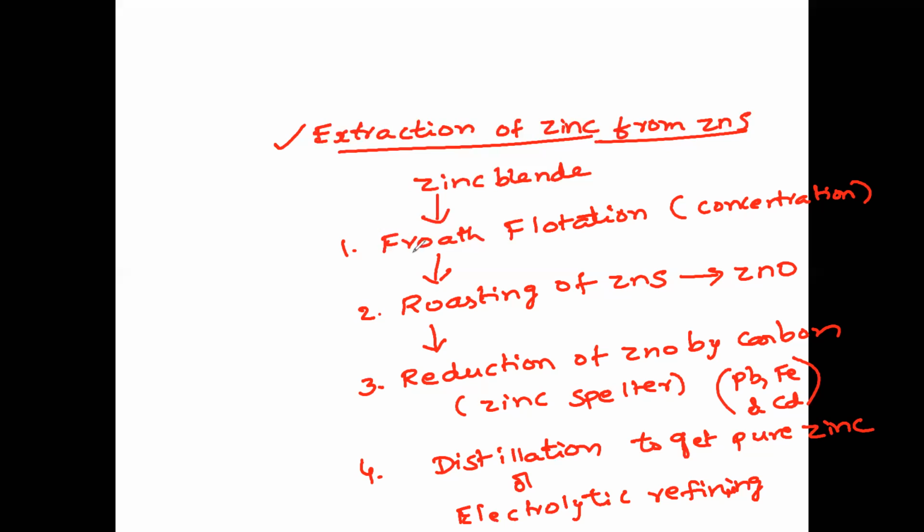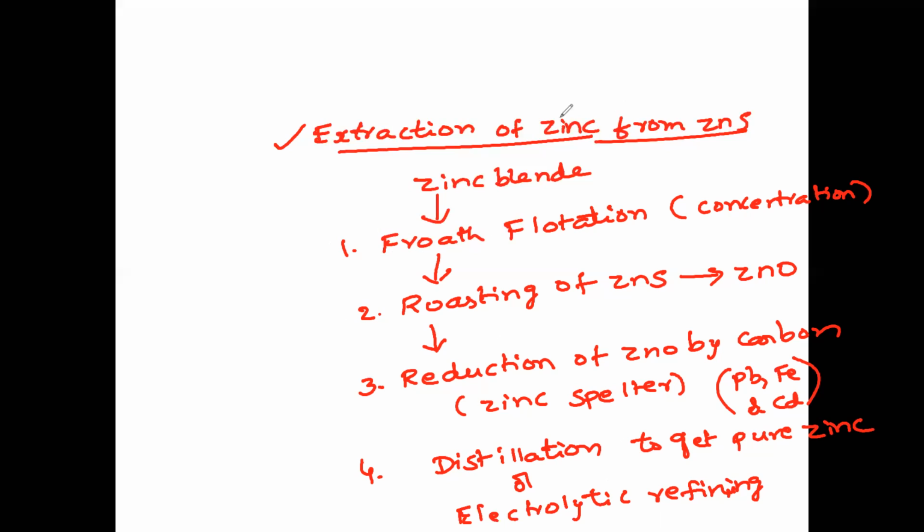4 steps. First one, froth flotation. Here concentration of zinc sulfide can be done. Second one, roasting of zinc sulfide to zinc oxide. Third one, reduction of zinc oxide by carbon, that is zinc spelter is formed, and the impurities are lead, iron, cadmium, etc. And fourth one, distillation to get pure zinc, or electrolytic refining to get pure zinc. So these are the 4 steps involved in the extraction of zinc from zinc sulfide. So please note it down.